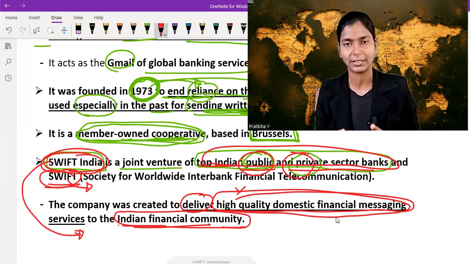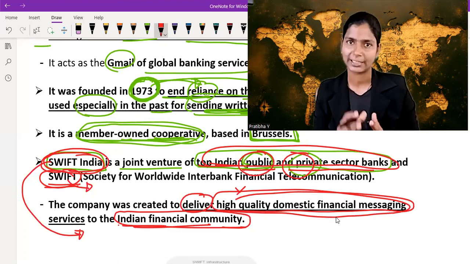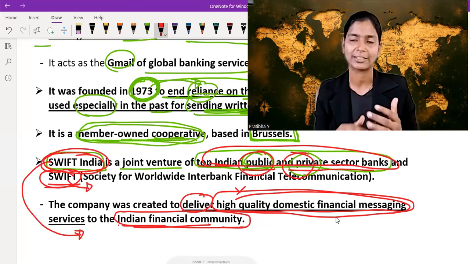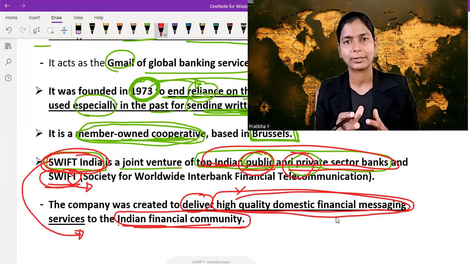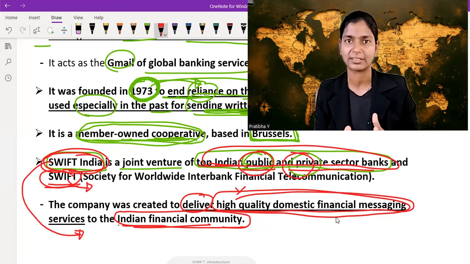SWIFT is an international, worldwide interbanking financial telecommunications network. We communicate with the help of SWIFT in the form of messages at a global level. It is a global Gmail for financial institutions, but SWIFT India is for domestic purpose. It is a joint collaboration of top Indian private and public banks as well as SWIFT.